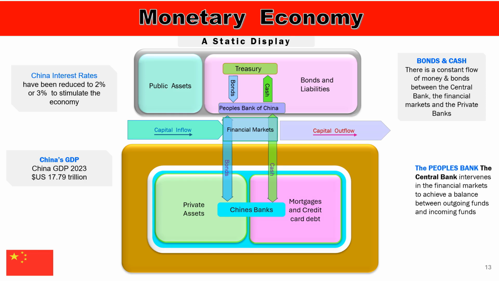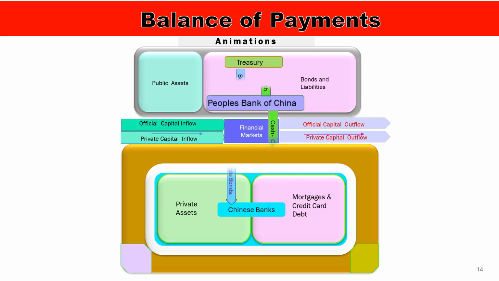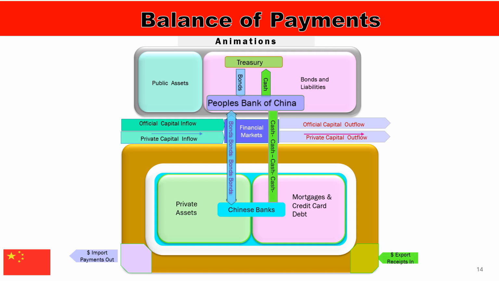The graphics also display the assets and liabilities, both public and private, on a graphic balance sheet basis. These graphics introduce the basis for the Chinese balance of payments, which combines the current account and capital account. It demonstrates how capital inflows, green arrows, and outflows, mauve arrows, are required to balance each other to maintain foreign exchange reserves and currency stability. Liquid public assets are shown in light green, while bonds are displayed as a much larger component on the right-hand side. Private assets are shown similarly in light green, while mortgages and liabilities are displayed in pink.